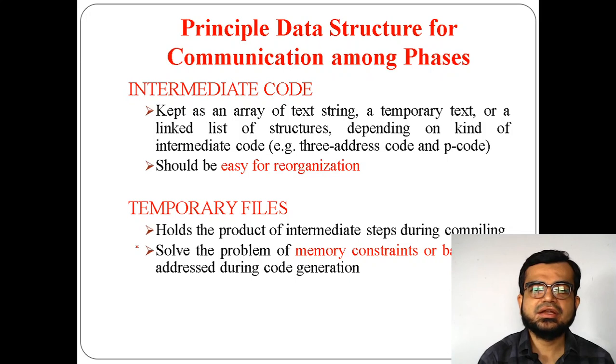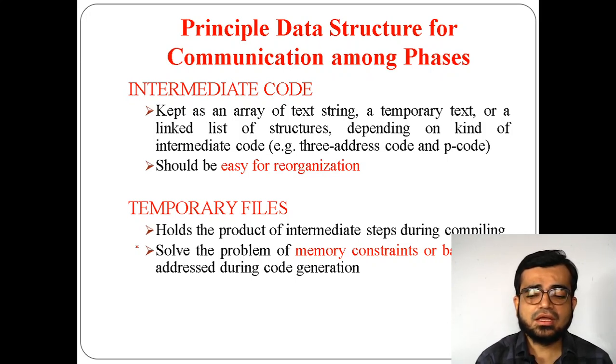Similarly, you may have intermediate code. Intermediate code is not actually your desired code or final code, and it is also not your primary code, that is, your source code.